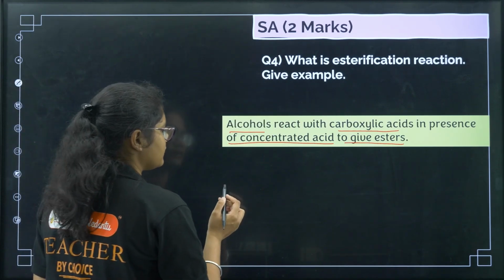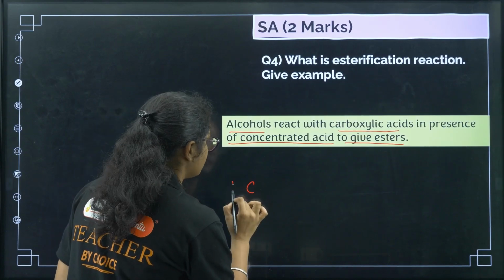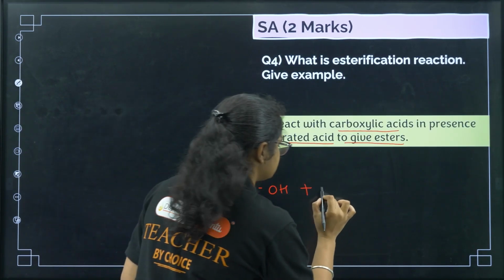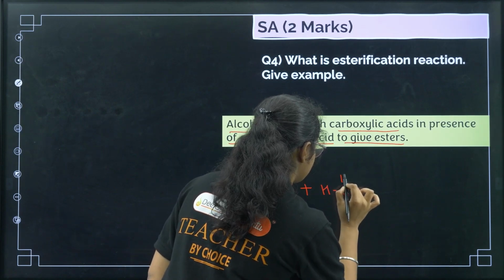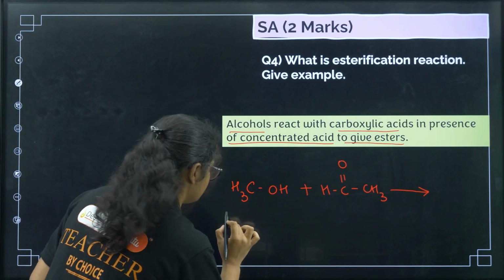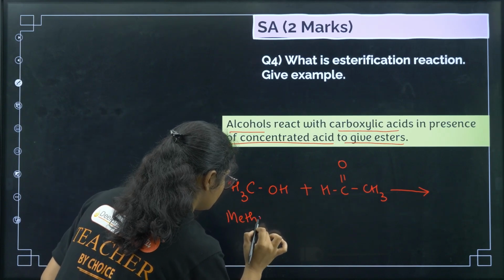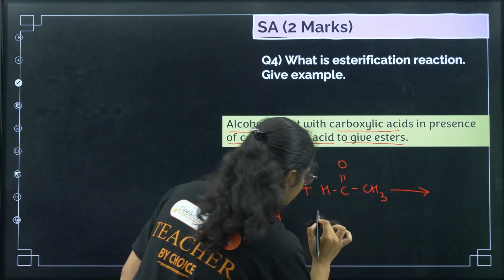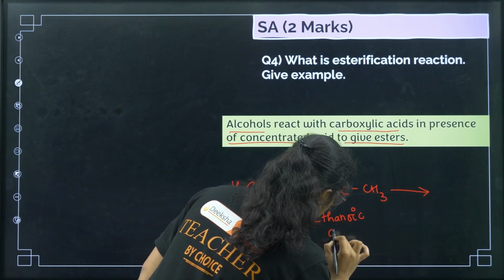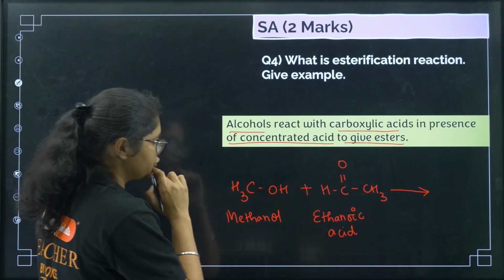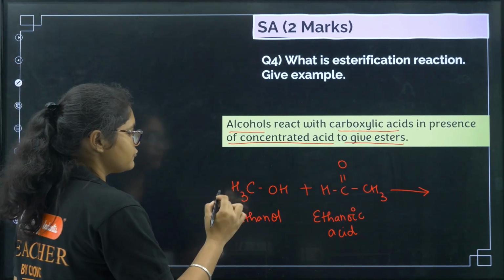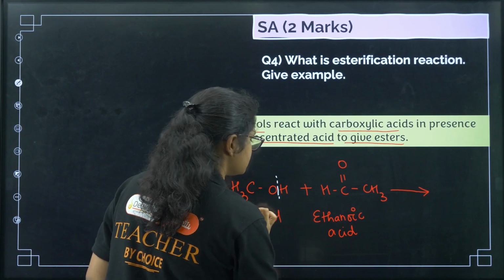Now any example you can write down? For example, you can just take any alcohol and take one acid. So I have taken here methanol and ethanoic acid. Now you should remember which bonds are broken. From alcohol, the O-H bond is broken.